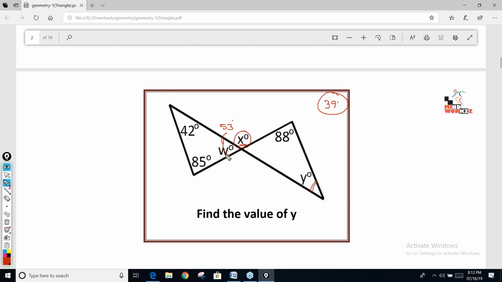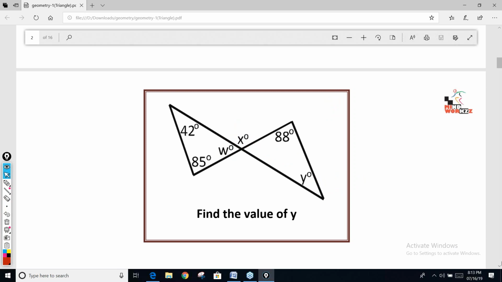No, in this question, as we know the vertical opposite angles are equal, if this angle is 53, this angle is also 53. And sum of all the three angles has to be 180. So 88 plus 53 is coming out to be 141. So if the summation is 141, the remaining angle will be 180 minus 141. The answer is 39. I think Shubham got 141. 141 is this, Shubham, the summation of these two angles. So the remaining angle will be 39. Simple, clear.